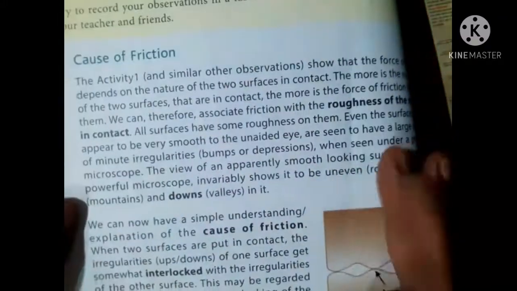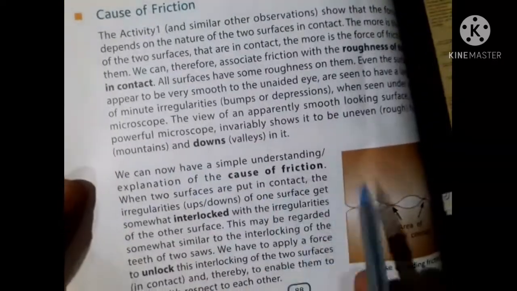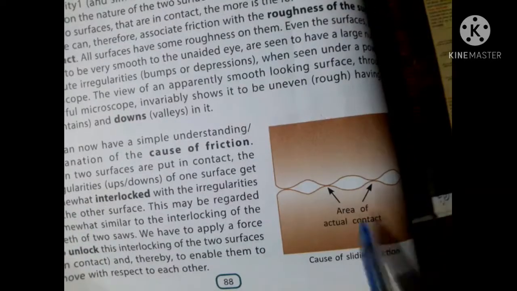Now, cause of friction. Roughness of the surface in contact, bumps and dips. Cause of friction: interlocked, unlocked. Area of actual contact.